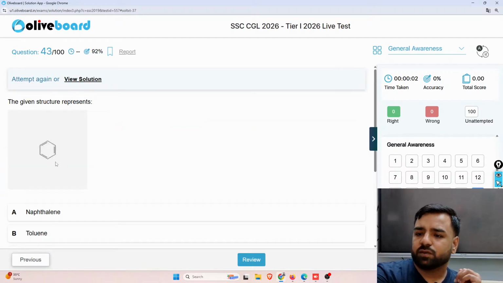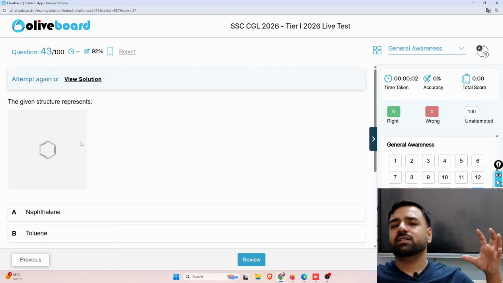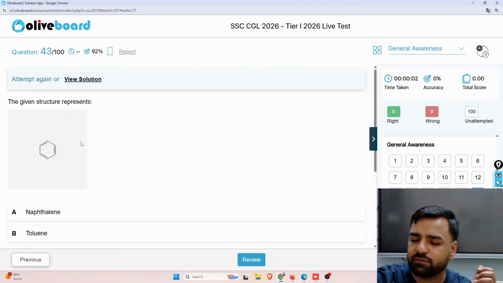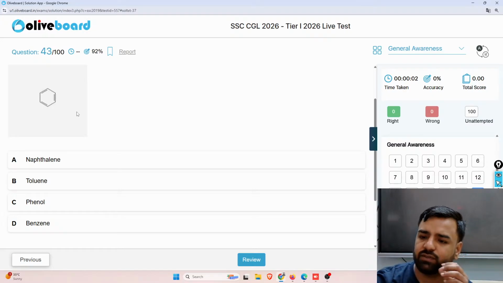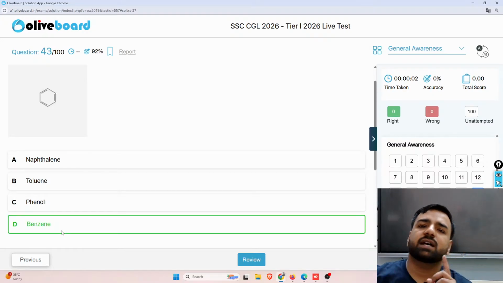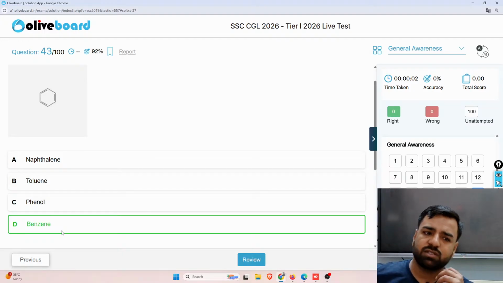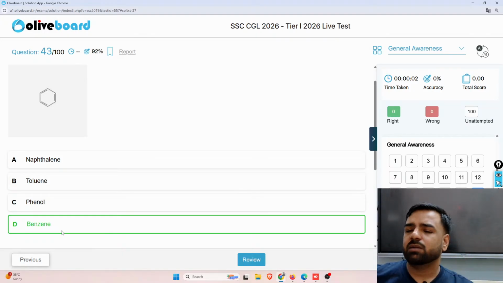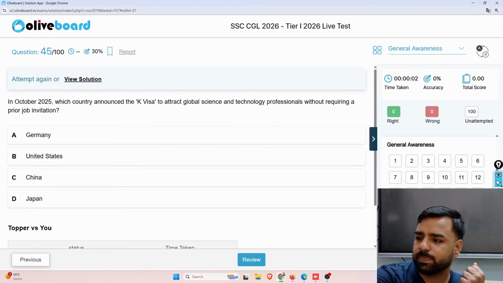So this structure represents what? So guys, in this structure you can find that there are bonds which are actually moving to the next part. So this structure is of benzene. Formula is C6H6, and when two benzene structures are combined together, they form naphthalene. So in the naphthalene structure, there are two similar type of structures which are combined together. But here the correct answer is benzene, and benzene is basically a cyclic unsaturated hydrocarbon. Why? Because single bonds are saturated, double or triple bonds are unsaturated. So yes, benzene is an unsaturated hydrocarbon cyclic structure. Then next question.